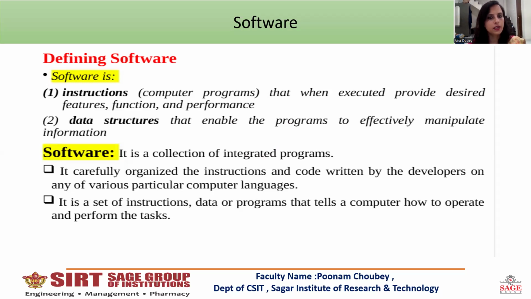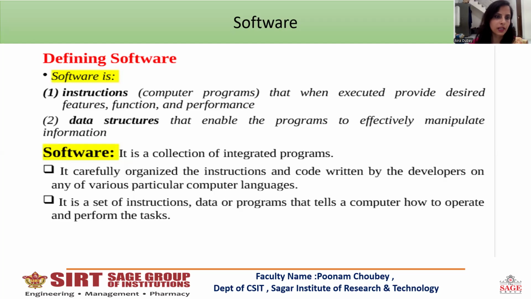Software is a collection of integrated programs. It is carefully organized instructions, the code written by the developers in various particular computer languages. So it is a set of instructions, a set of data, a set of programs that tells a computer how to operate these instructions and how to perform the task carefully.